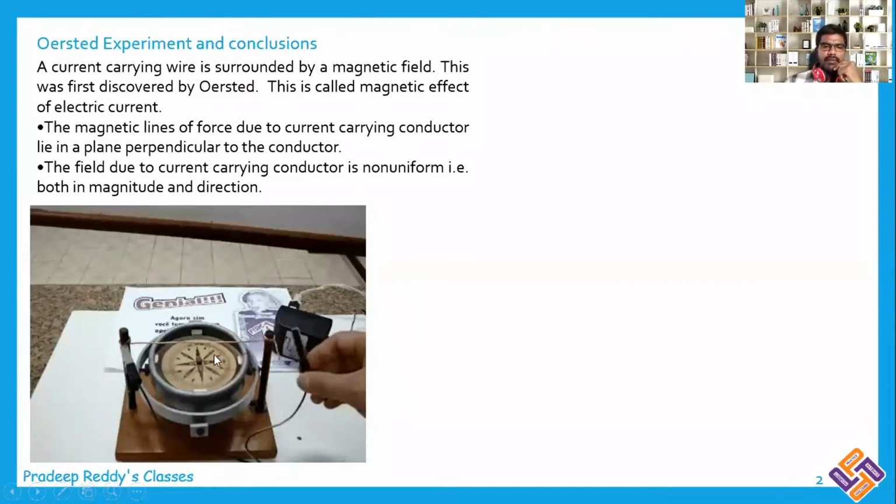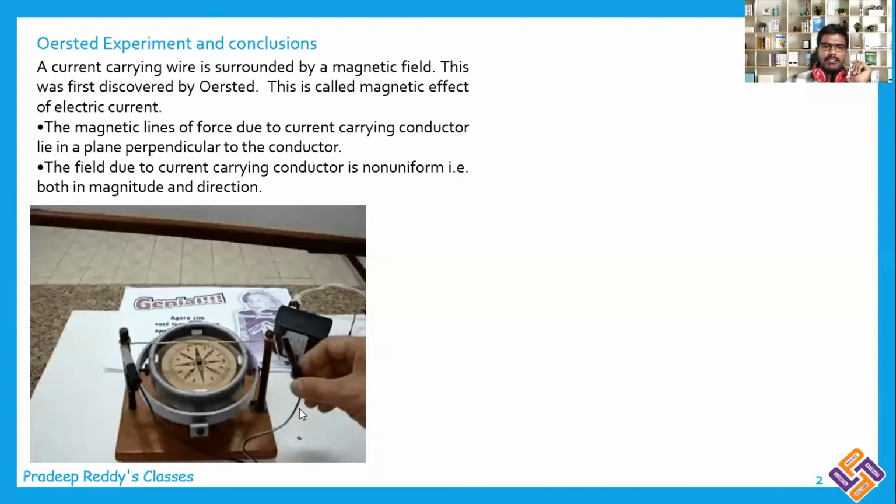Magnetic deflection is observed only if there is a magnetic field produced there. The magnetic compass will show deflection if and only if there is a magnetic field. But you can see that there are no magnets nearby. Nearby this experiment, we do not have any magnets.